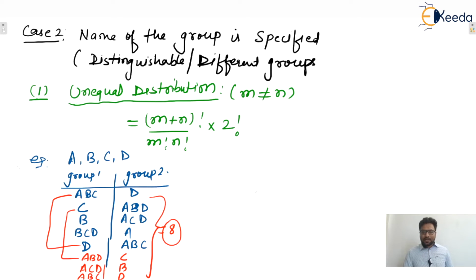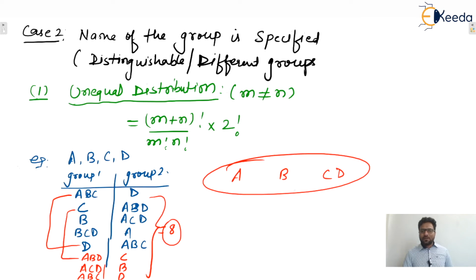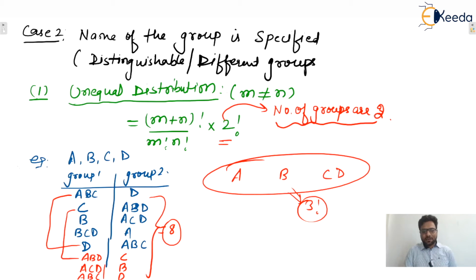Let's say one group contains A, the second contains B, and the third contains CD. The total arrangements of this will be 3 factorial, that is 6 arrangements. So what is 2? 2 stands for the number of groups. If the number of groups is 3, it will be multiplied with 3 factorial, and so on. I hope this one is clear to everyone.